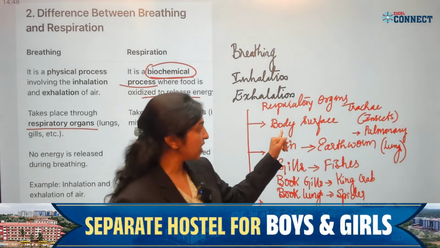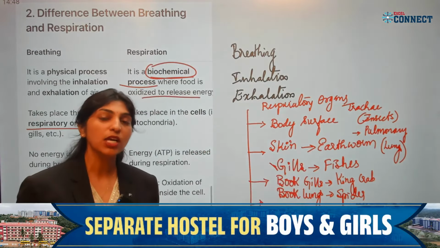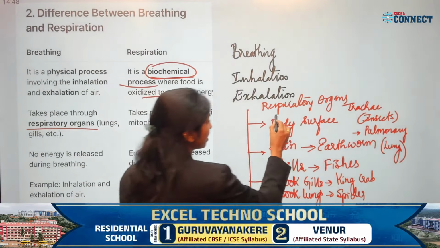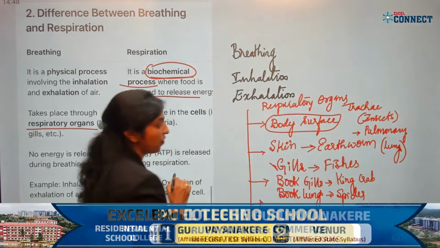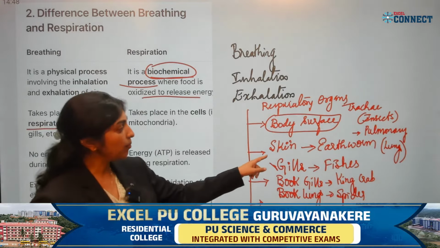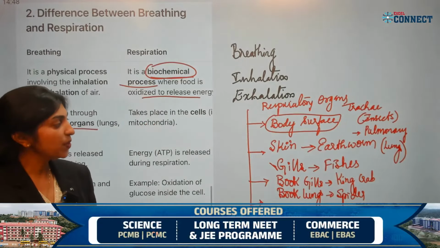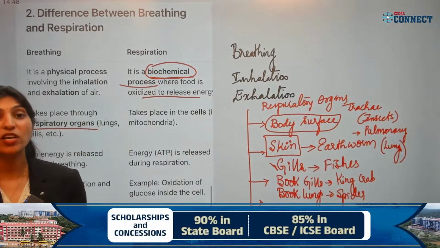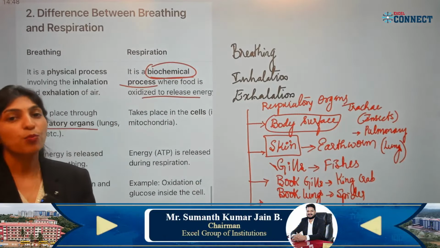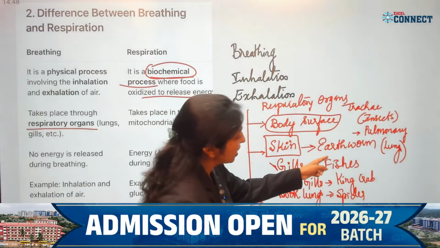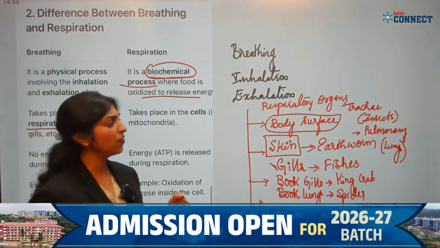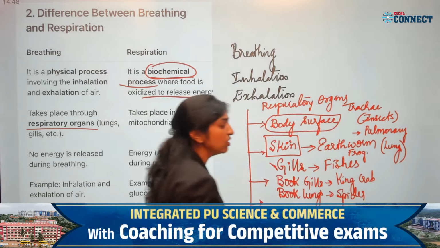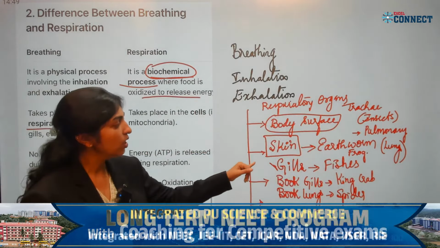In some of the lower organisms, the exchange of gases takes place through the body surface. So the respiration takes place through the body surface. Coming to the next one, respiration through skin, the general body surface or moist skin. When we say skin, generally it is moist skin, as in the earthworm, or you can give one more example, even in the frog. Even in the frog, they respire through skin.